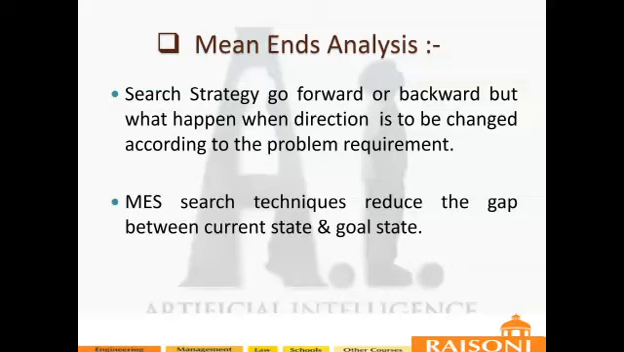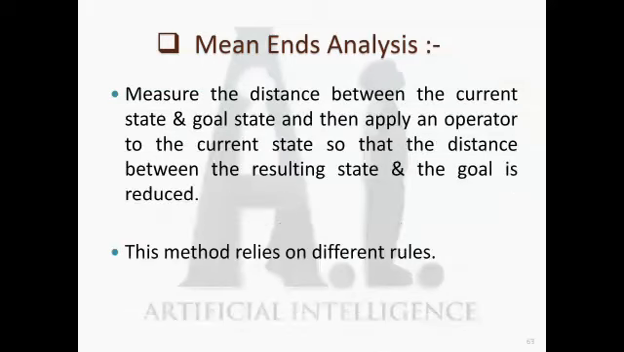It is a search strategy to go forward or backward. But what happens when the direction is to be changed according to the problem requirement? Means-end analysis is a search technique to reduce the gap between the current state and the goal state. It measures the distance between the current state and the goal state and then applies an operator to the current state so that the distance between the resulting state and the goal state is reduced.